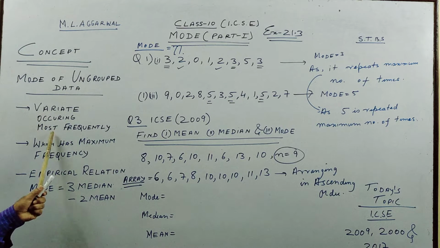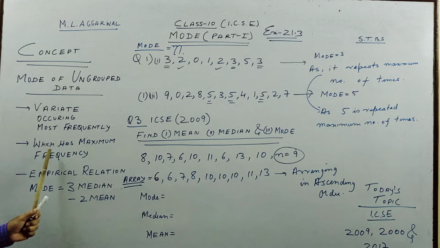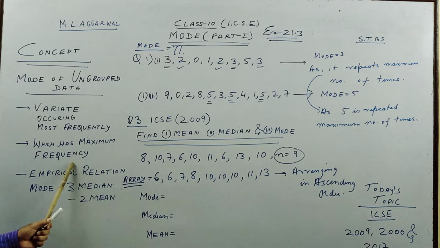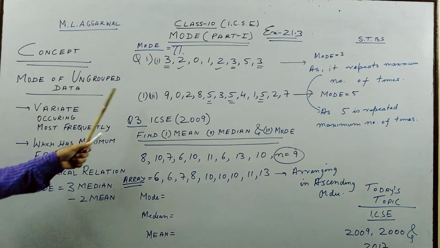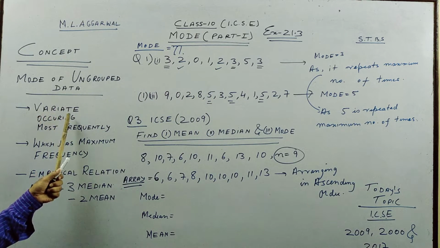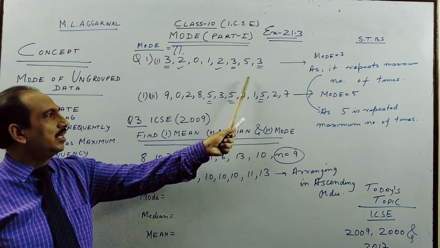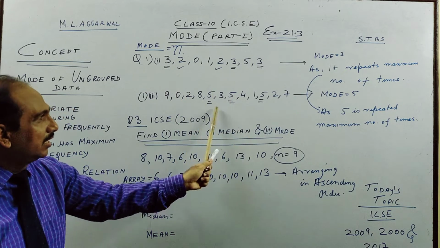So variate occurring most frequently. And this maximum frequency one we will see in the second problem where I deal with part 2 of the video. You will see very soon where I will show you the one which has maximum frequency. This is used when we have grouped discrete data. So this first one applies here, variate. So these are all variates, which vary. Variate comes from what? Varies means which changes. Variate occurring most frequently. So here 3 is occurring and here your 5 is occurring thrice.